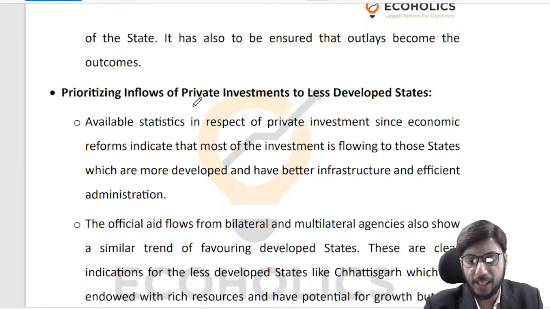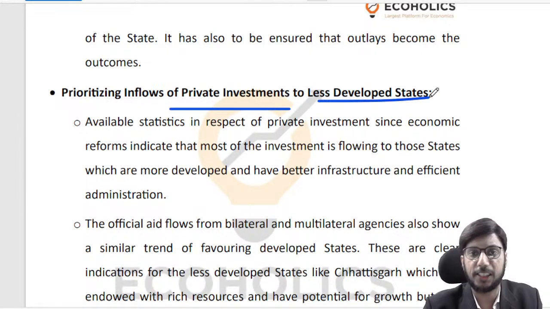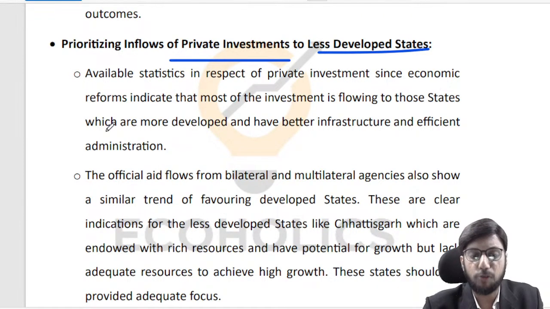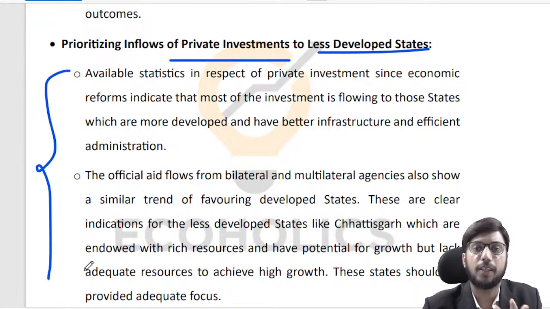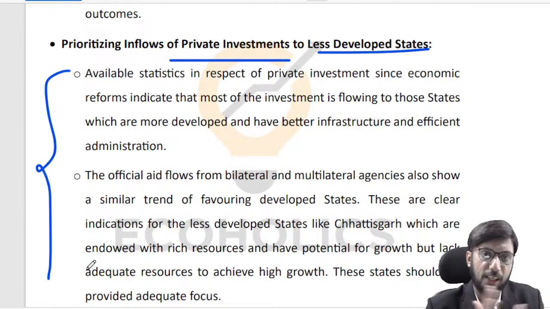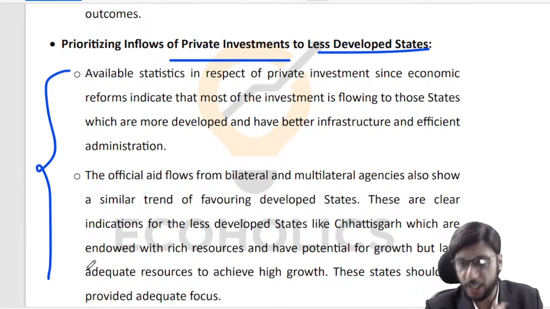Apart from that, we have to prioritize inflow of private investments to less developed states. Now this is easier said than done. Like for instance, what is explained over here is that more developed states, like let's say a Karnataka or a Maharashtra or a Tamil Nadu or a Gujarat, right? These are your typical states where a lot of private investments flow because of already developed infrastructure, already developed ecosystem, already developed facilities, and so on and so forth. So they keep getting more and more investments, they keep getting more and more official aid via bilateral, multilateral agencies, and other states keep lagging behind, right?